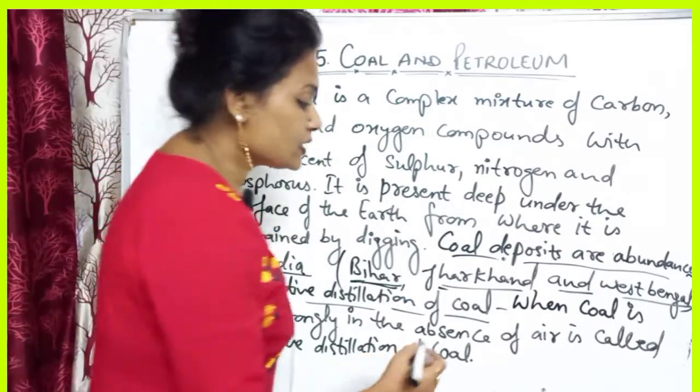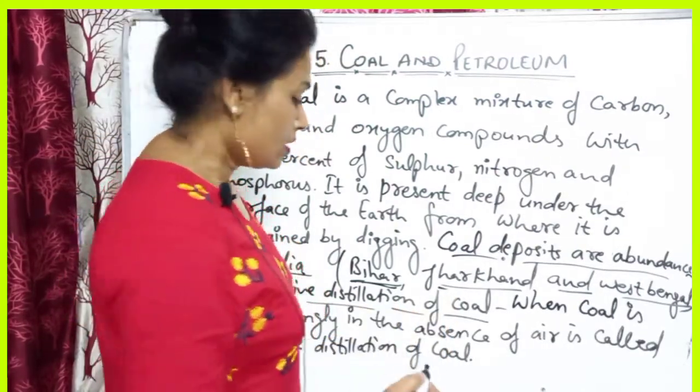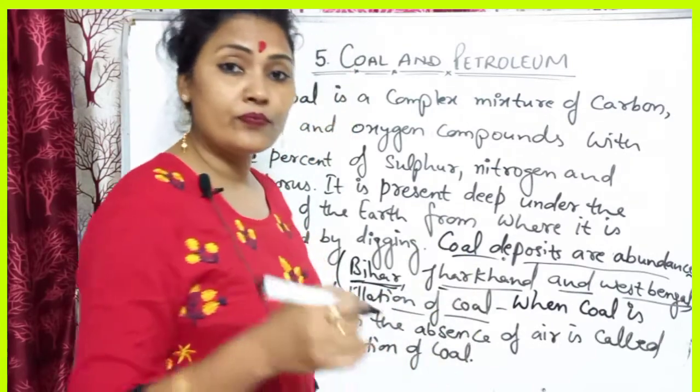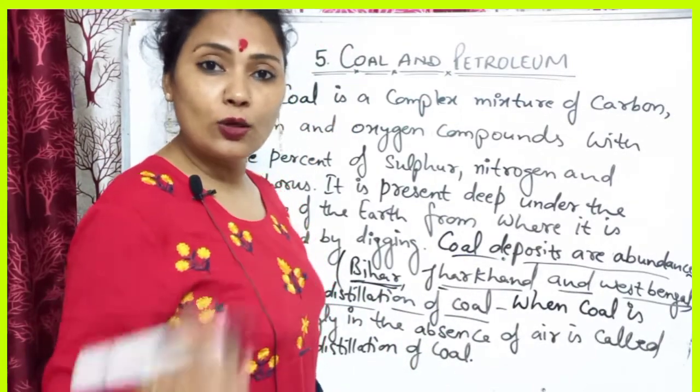So the products which are formed are coke, coal tar and coal gas.